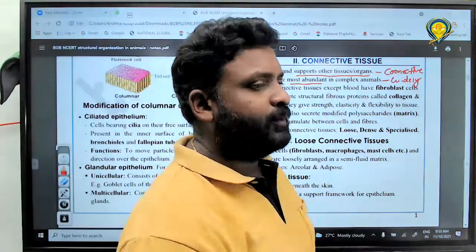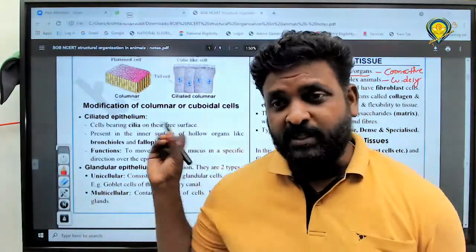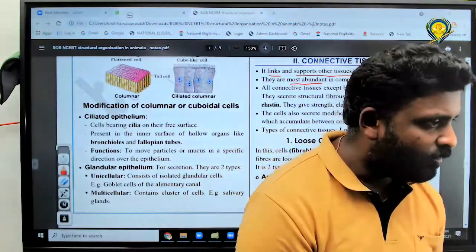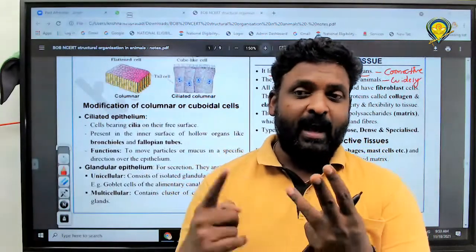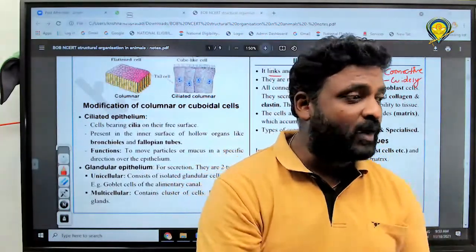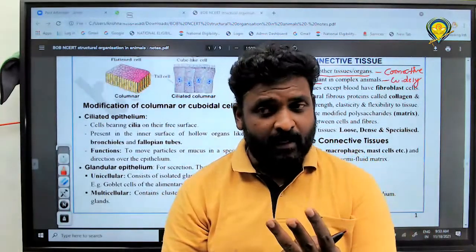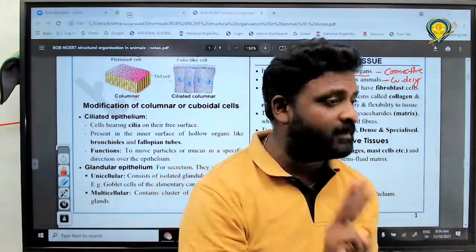Okay, the next one. It consists of collagen fibers. Connective tissue consists of what? Collagen fibers. Collagen fiber is made up of protein. The fibers are what? Collagen fiber, elastin fiber, even reticular fibers are there. Got it? What are those? Collagen fibers, elastic fibers, and reticular fibers. Totally 3 types of fibers are there.